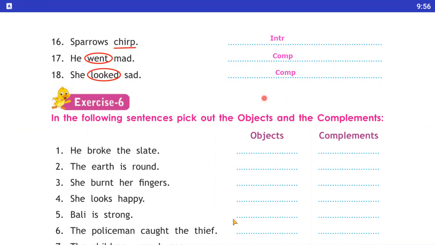Okay, student. I hope you have understood the exercise number 5. So let's move on to the exercise number 6.